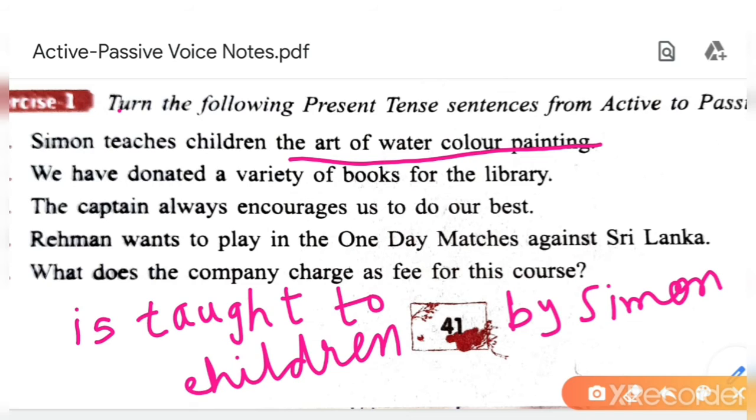If you want to make children the subject of passive voice, then how will you write this sentence? This sentence can be written in two forms, two ways, because two objects are given. Both the forms are right. So let's begin with children.